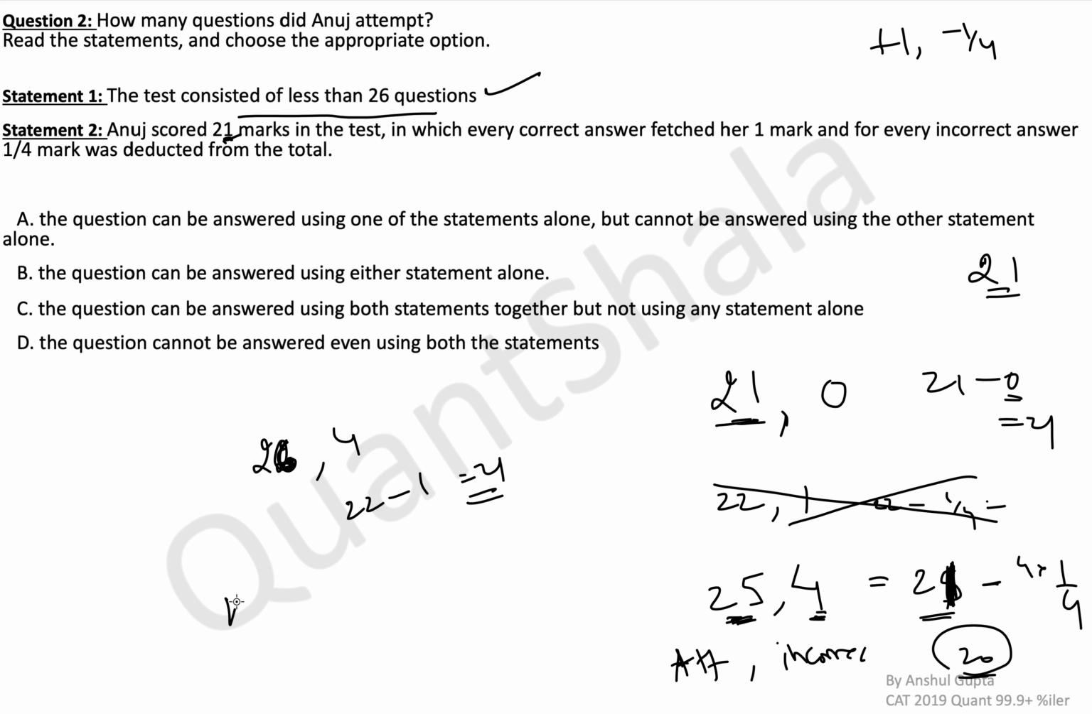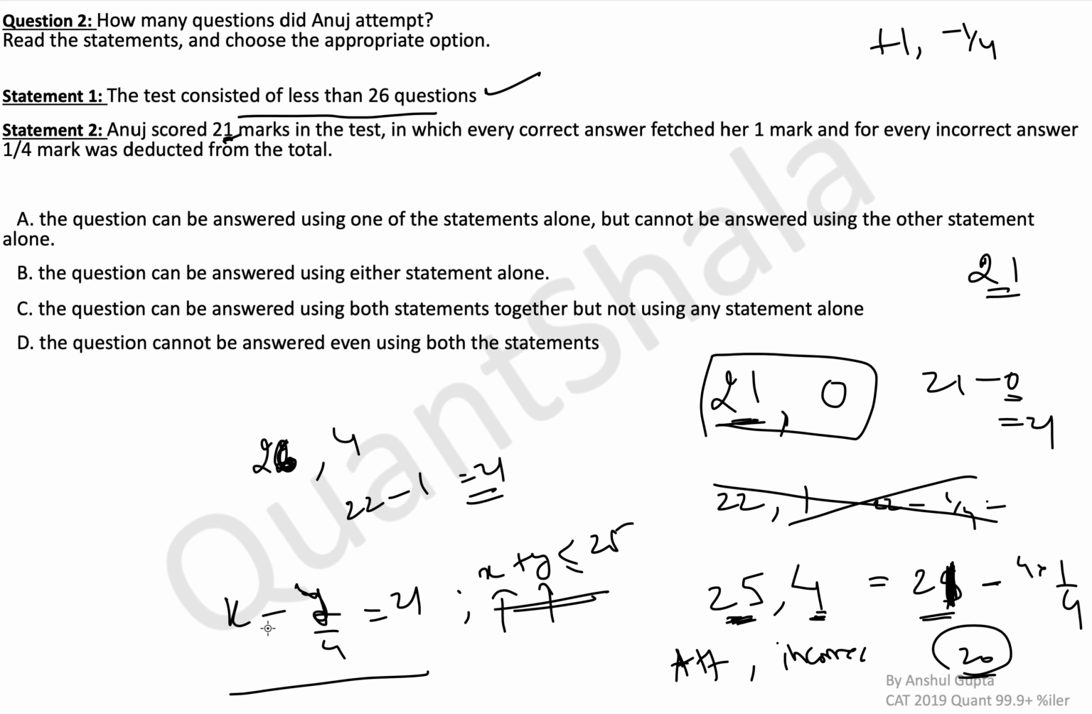Okay. So simply x minus y by 4. This is the score is equal to 21. And the constraint is that x plus y is less than or equal to 25. Okay, because correct questions plus incorrect questions have to be less than or equal to 25. There can be some unattempted questions as well. So the only case which satisfies us is 21 comma 0.